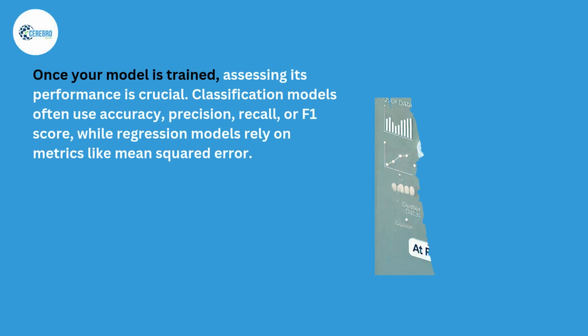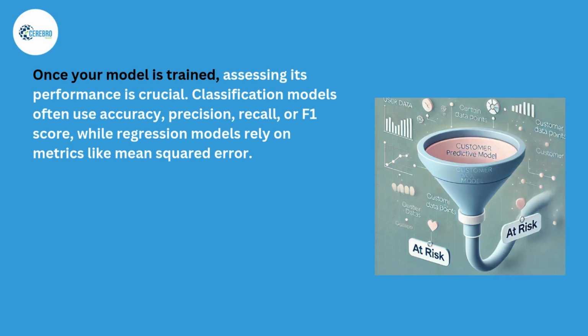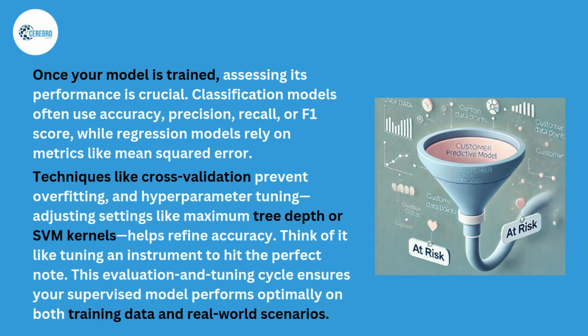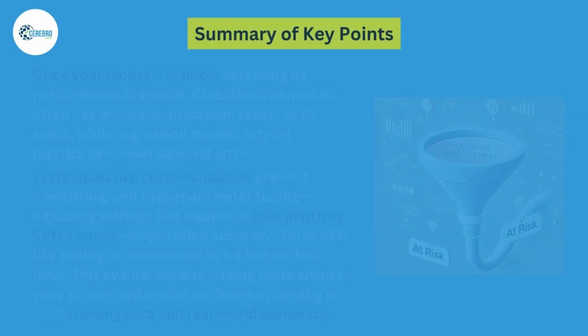Once your model is trained, assessing its performance is crucial. Classification models often use accuracy, precision, recall, or F1 score, while regression models rely on metrics like mean squared error. Techniques like cross-validation prevent overfitting, and hyperparameter tuning, adjusting settings like maximum tree depth or SVM kernels, helps refine accuracy. Think of it like tuning an instrument to hit the perfect note. This evaluation and tuning cycle ensures your supervised model performs optimally on both training data and real-world scenarios.